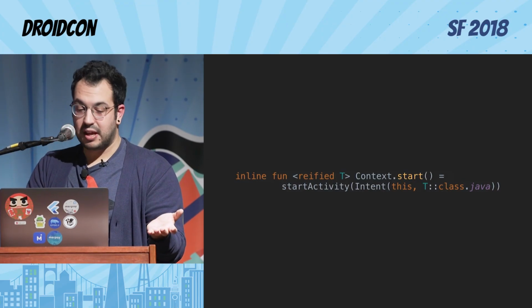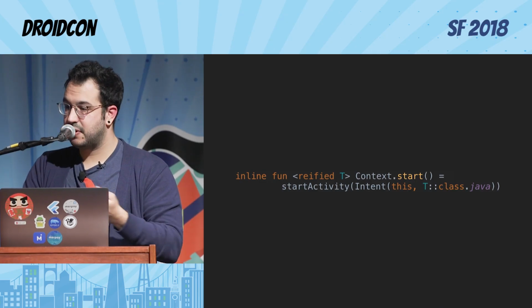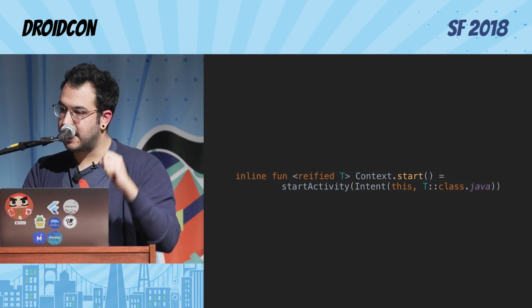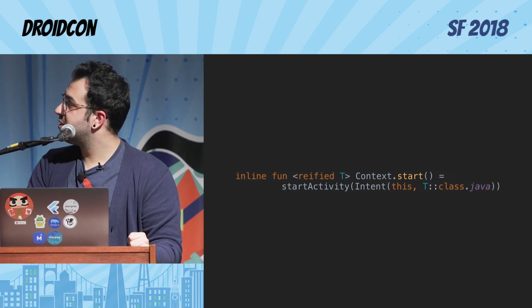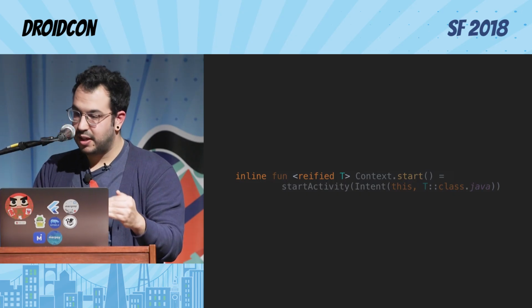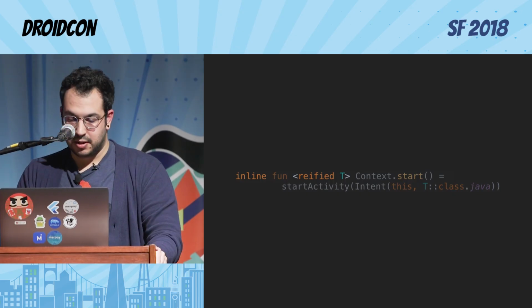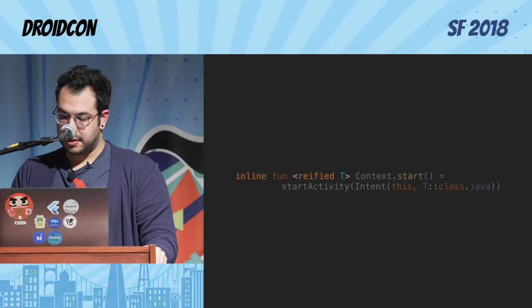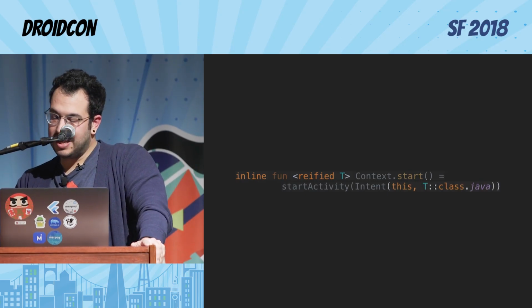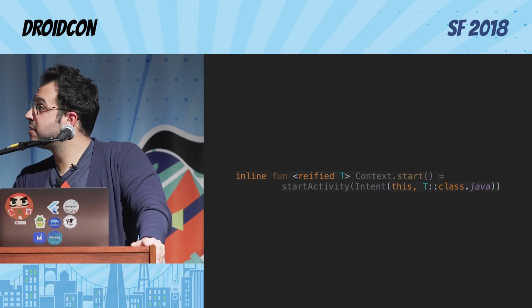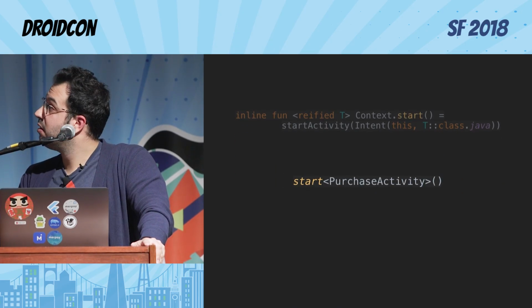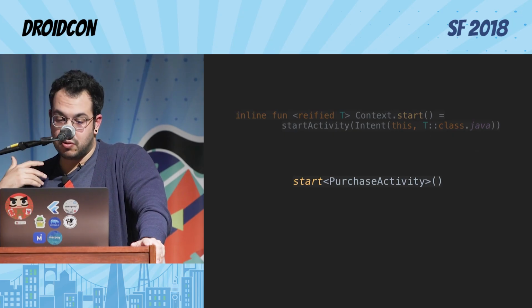Given an inline function, actually an inline extension function for the context, you can use the type of T inside that block. So that means that you can do something like this, right? You can only pair reified with inline. Because we have inline and reified, we can use the T class there, so it's going to start an activity like this, right? So we cannot do this in Java.